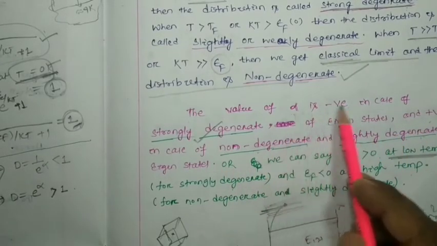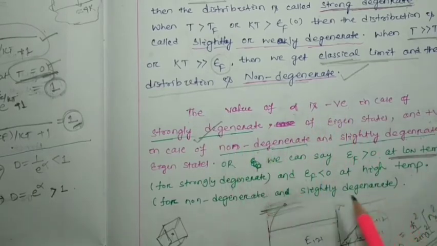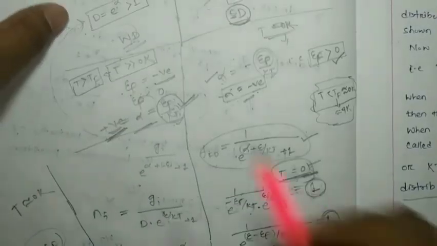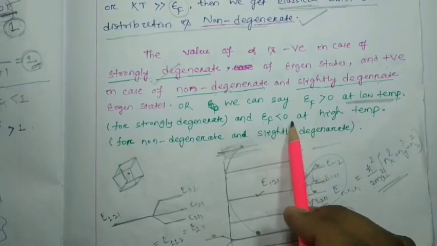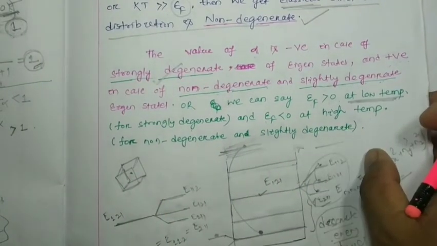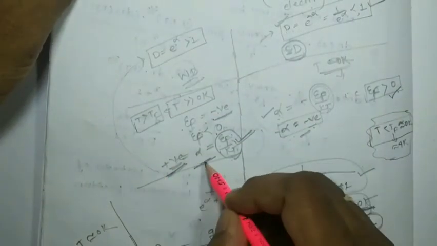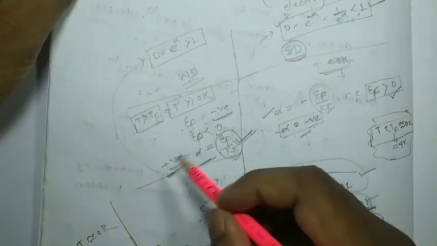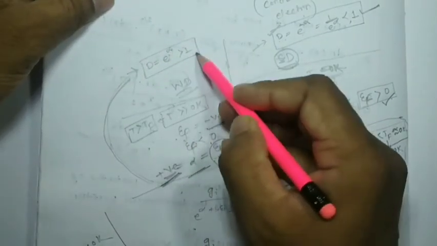Here alpha is negative in case of strong degeneracy, and alpha is positive for non-degenerate. And here you can see epsilon f is considered as less than 0, that means negative. So epsilon f is less than 0 at higher temperature for non-degenerate and slightly degenerate case, right? So here one point you also have to consider: if alpha is positive, then d, which we have considered as e to the alpha, will be greater than 1.